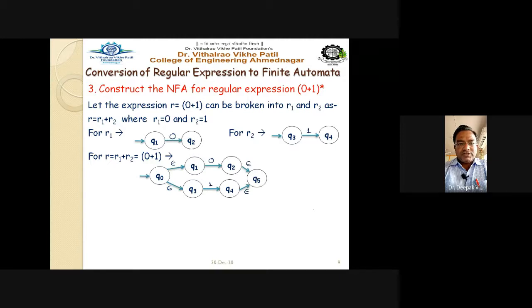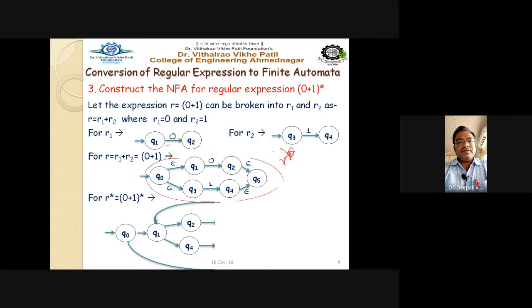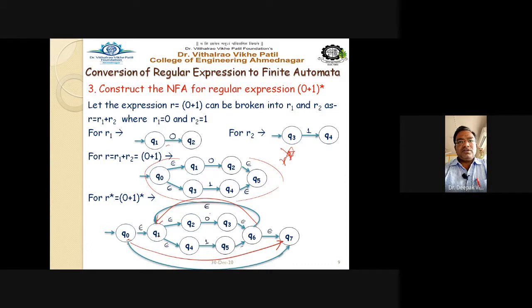One more transition is remaining, that is your star closure. You have to take the star closure of r. So this is your total r, and you have to take the closure of this r. So closure of this r we will take in this way. See here. This is the way to take the closure of the entire thing, so make it an entire entity. This 0 plus 1 becomes one entire entity. So from q6 we have a transition to the q1 state, and from q0 there is a transition to the q7 state, and the rest of all the transitions are the same here, right?